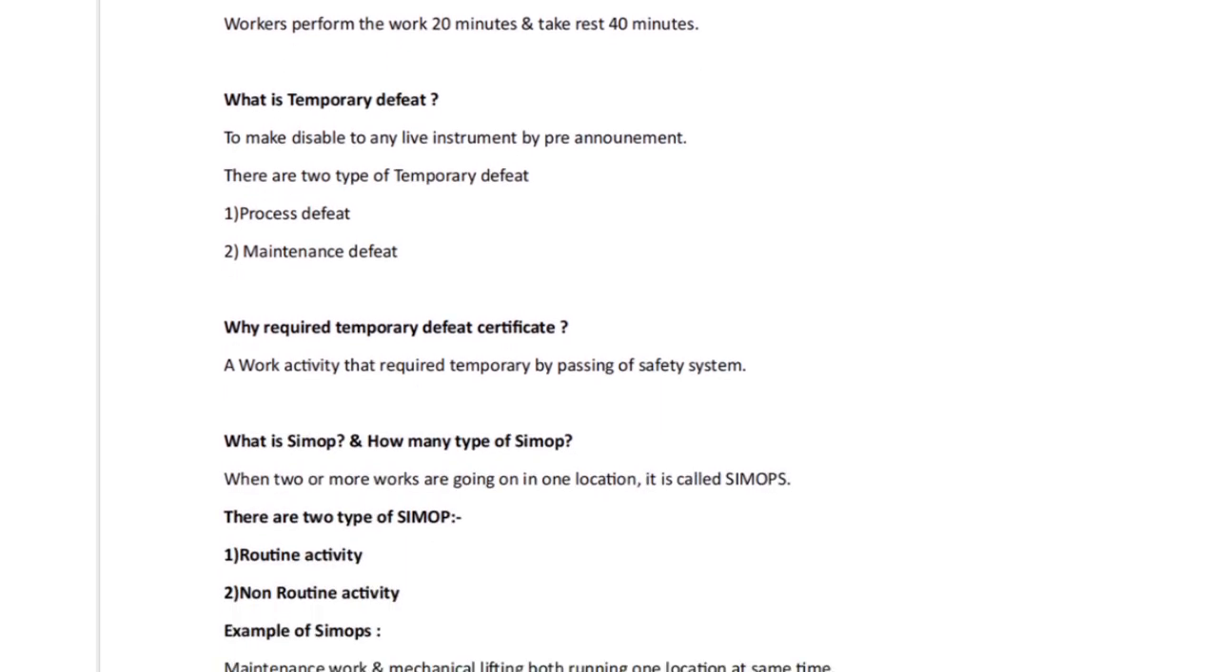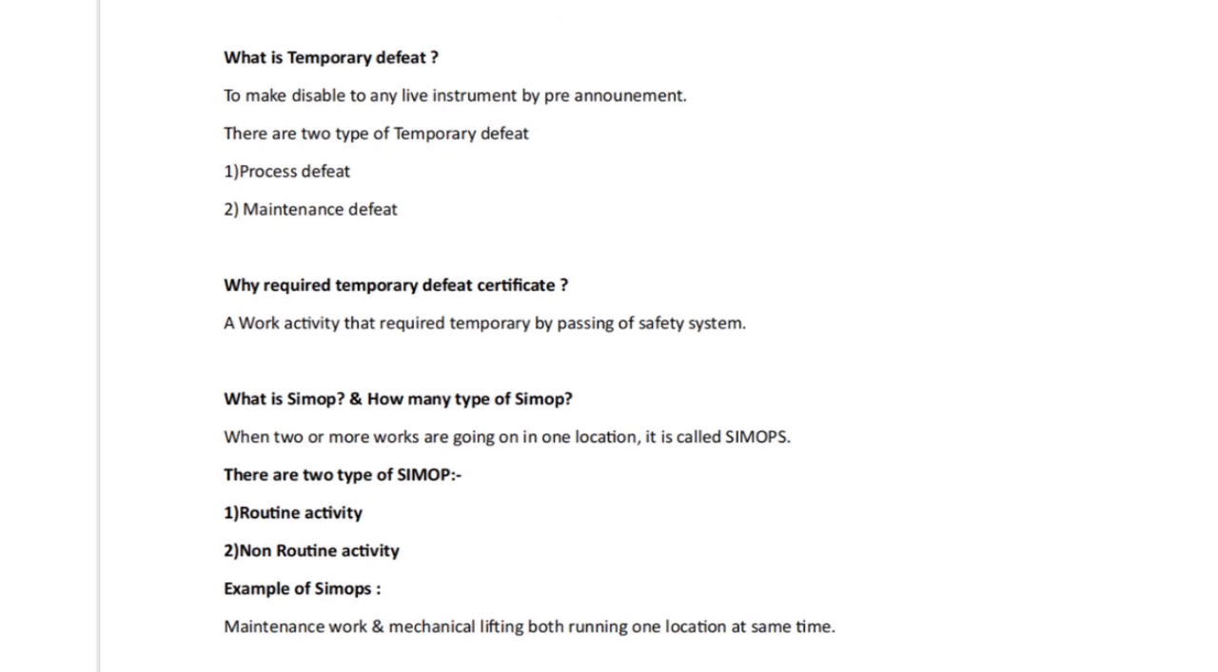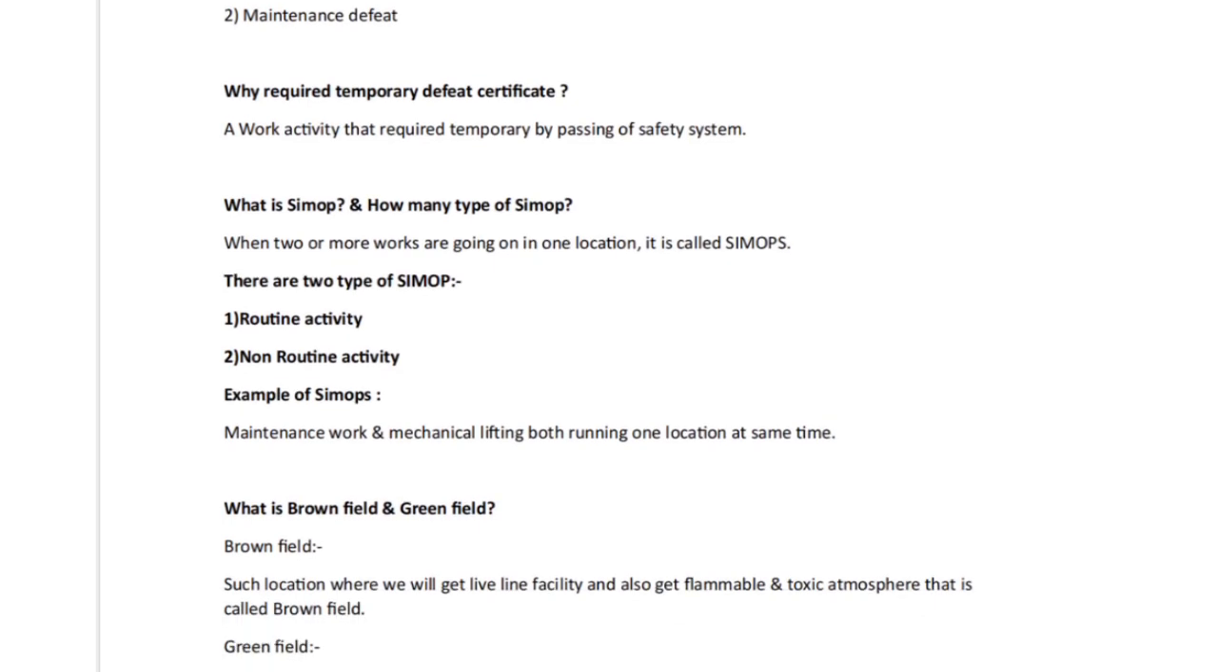What is temporary defeat? To disable any live instrument by pre-announcement. There are two types of temporary defeat: process defeat and maintenance defeat. Why are temporary defeat certificates required? For a work activity that requires temporary bypassing of a safety system. That's why.